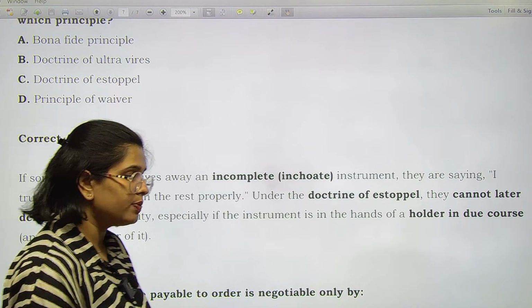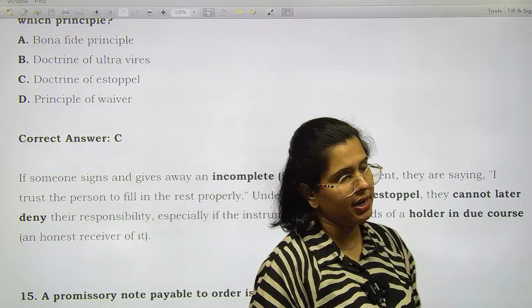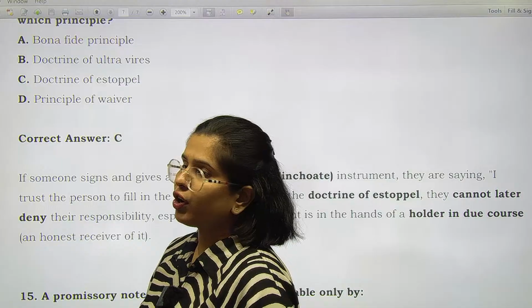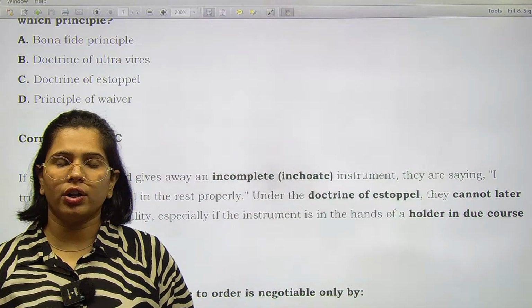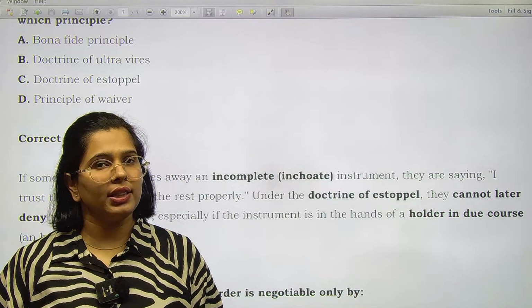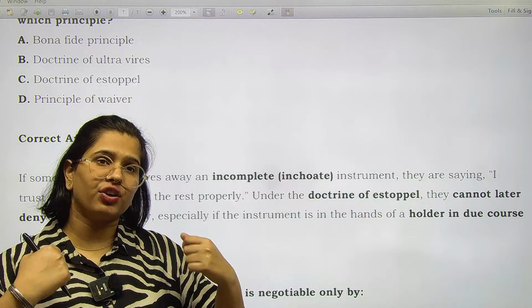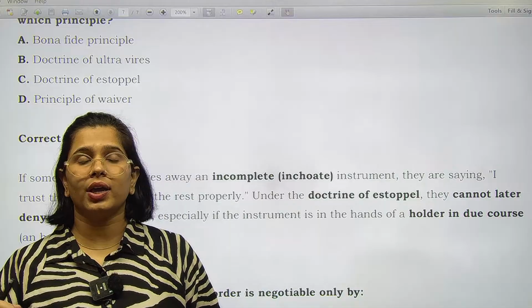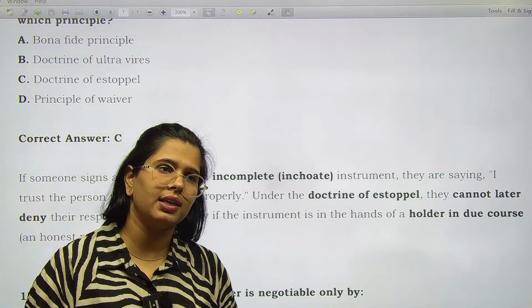Holder in due course means an innocent person who has made no mistake, who does not have any kind of fraudulent intentions. So in that case, once you have given an incomplete instrument to somebody, later on you cannot deny and say, brother, I didn't do this.